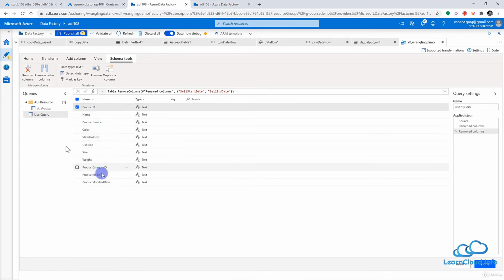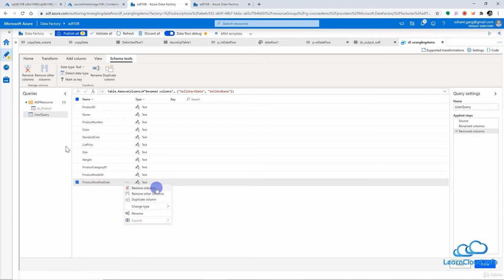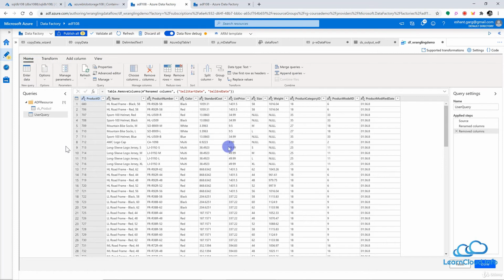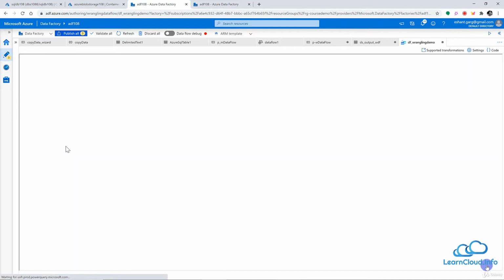And here you can see all the columns and the type, and if you want, you can change the type here, or you can remove this column, or rename this column from here itself also. So let me go back to my data view here once again and come back to home. So basically, once again, this is to make changes in your data or the schema, maybe if required. And once you are happy with your changes, you can just click on done here, and it will save your data, whatever changes you have made so far.